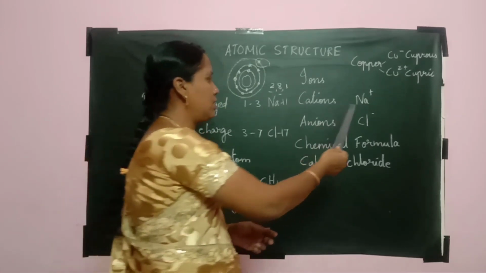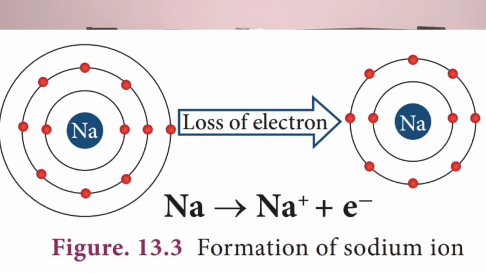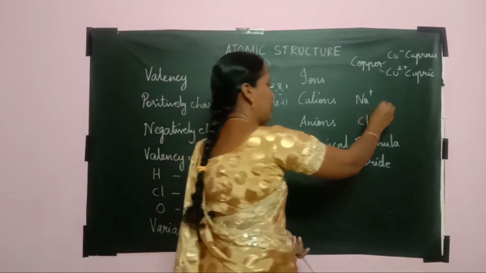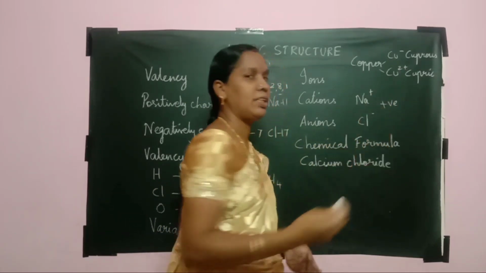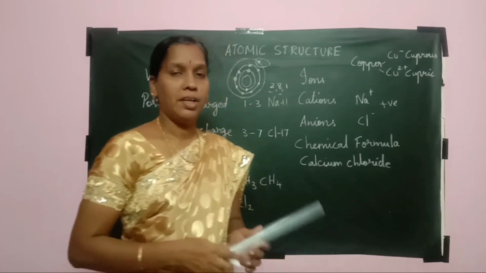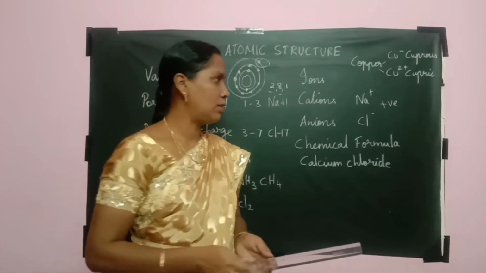For example, when we consider sodium, we already said sodium has atomic number 11. It has only 1 electron in its outermost orbit. It is ready to lose the electron. So while losing, what happens? That atom will have a large number of positively charged particles. So positive charged particles will be more in it. Then it is said to be a cation. Regarding anions, it is opposite to that.